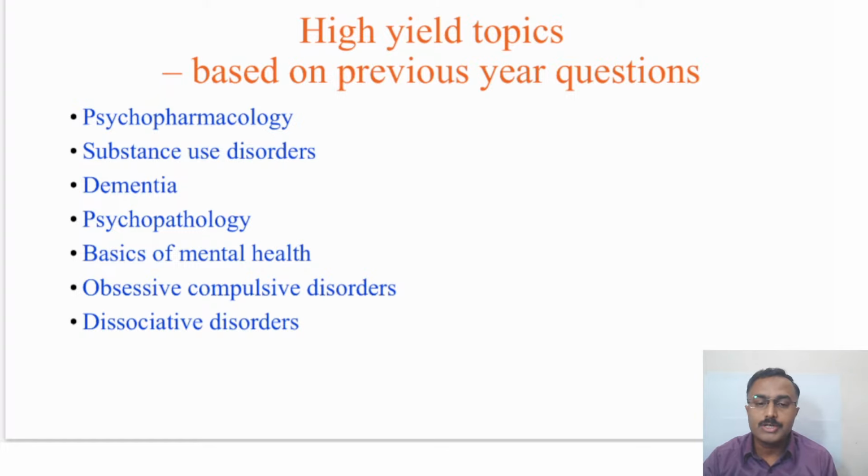So again, OCD is covered either in terms of clinical features or in terms of treatment. And dissociative disorders are again asked with a clinical scenario.